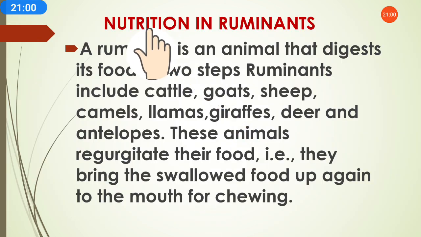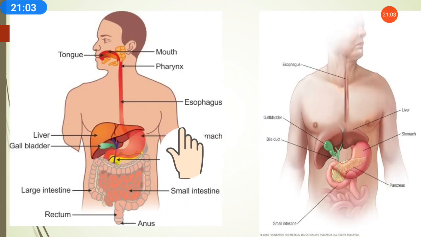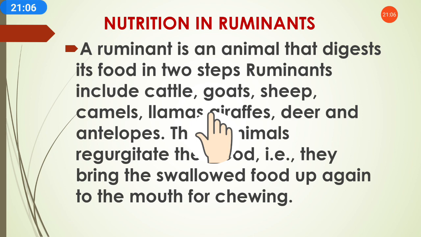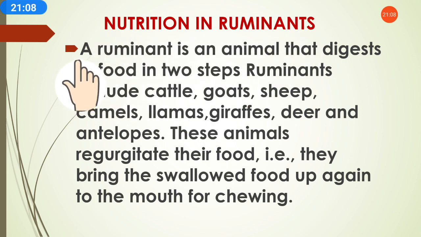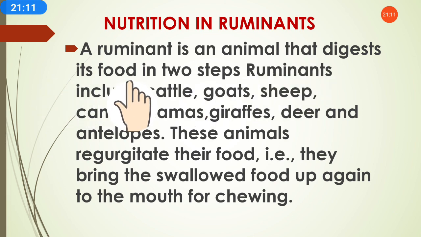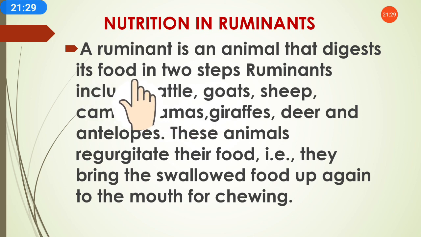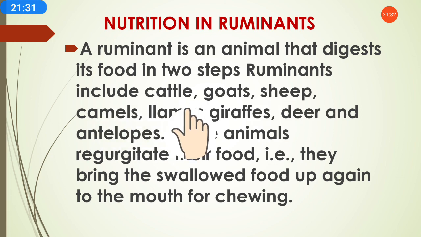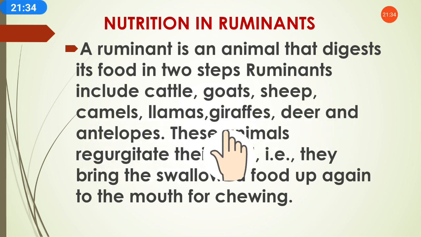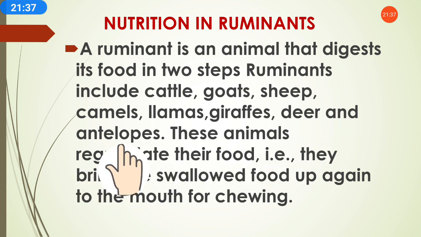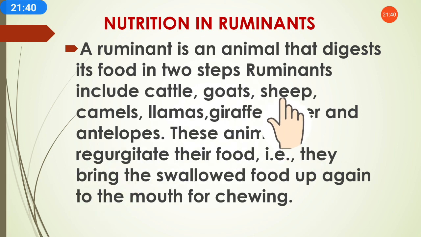Now nutrition in humans has been completed. Next is nutrition in ruminants. A ruminant is an animal that digests its food in two steps. Children, as the digestion process happens step by step in the human body, in the same way in the animal's body digestion takes place in two steps. Ruminants include cattle, goats, sheep, camels, llamas, giraffes, deer, and antelopes. Those animals we call ruminants.